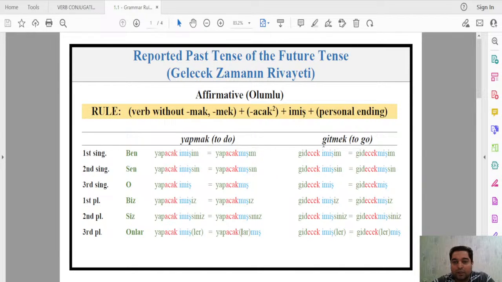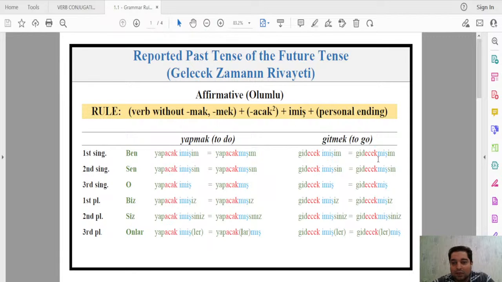For the verb gitmek, pay attention that this t in te is transformed into d for easier pronunciation. That's an exception, but a rare one, by the way. Don't change too many consonants for this purpose. But specifically in the verb gitmek, the letter t is transformed into d. Just a side note.